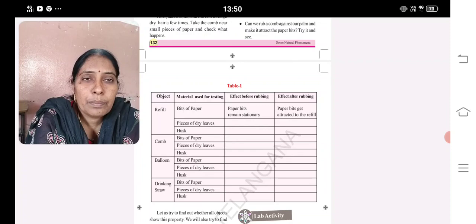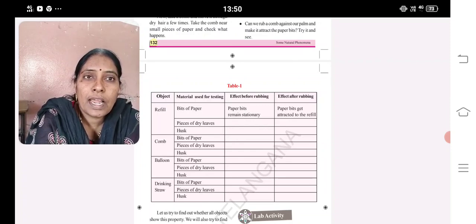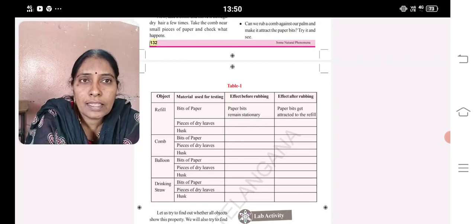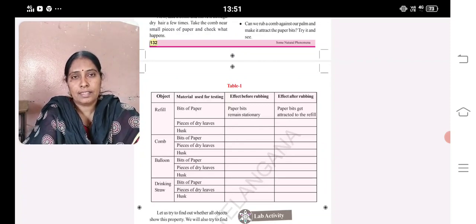Here a simple activity is given. Take bits of paper and pieces of dry leaves, and take a refill. Rub the refill with another refill or a cloth and place it on the bits of paper and pieces of dry leaves, and check in which cases it attracts.